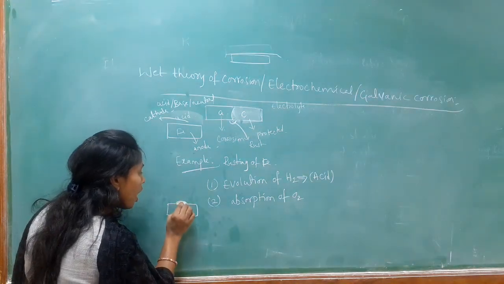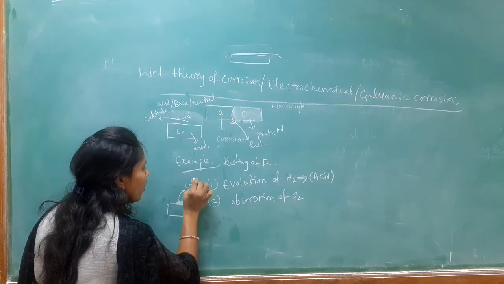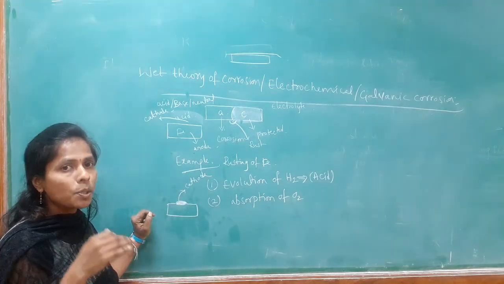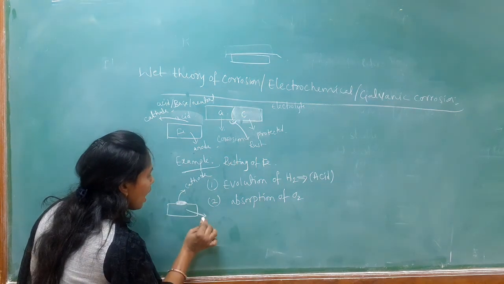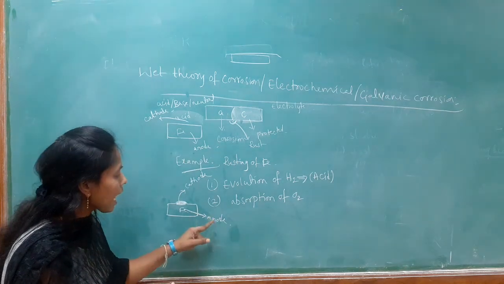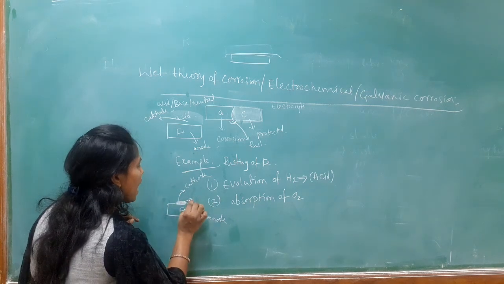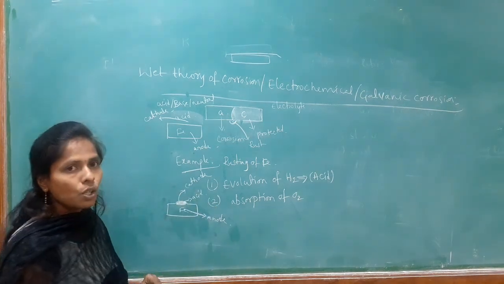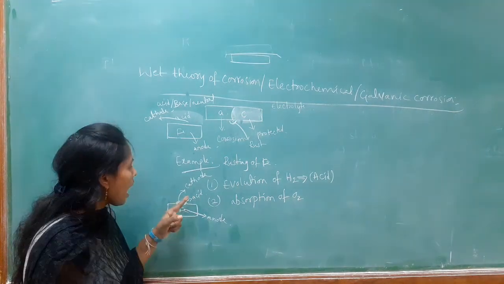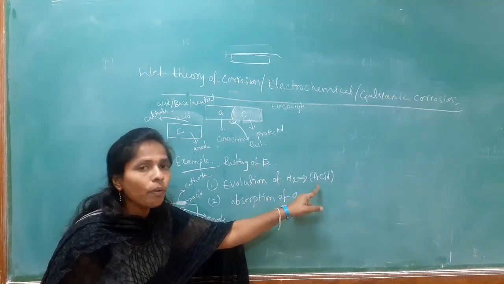That means the part which is coated or spreading with the acid acts as the cathode and the remaining metal which is not coated with the acid acts as the anode. That means the pure iron metal acts as the anode and the metal which is spreading with the acid acts as the cathode. So, here the iron metal undergoes corrosion and the acid undergoes reduction.